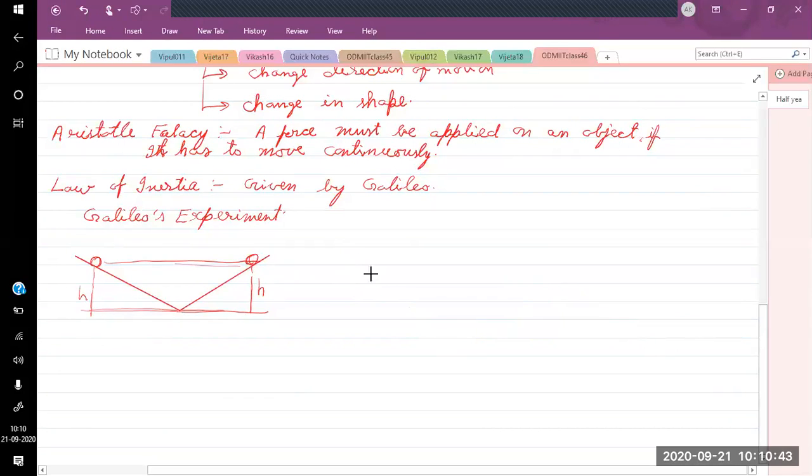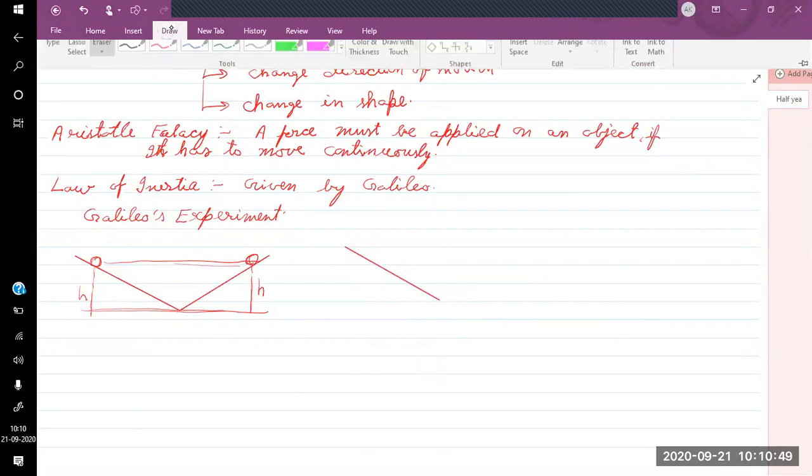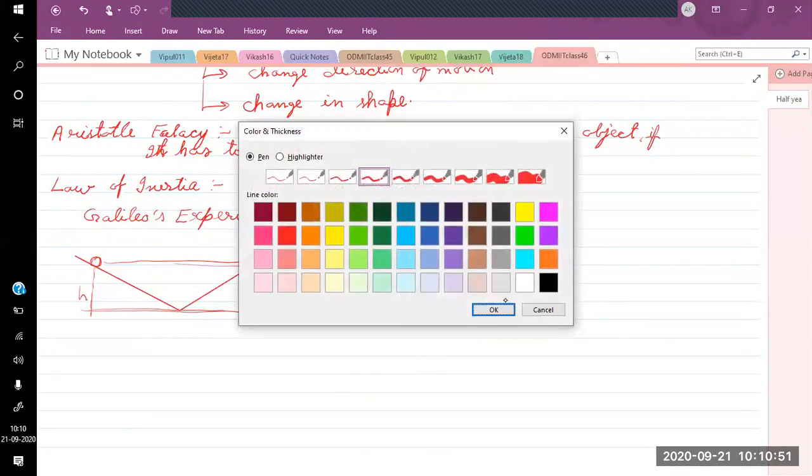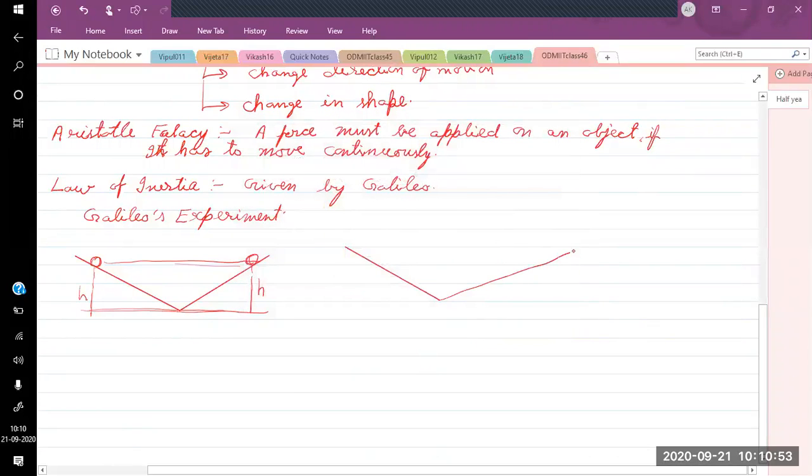The left side is kept the same, but the right side is made with a smaller incline than the previous one. If the ball is released from height h, it goes to a larger distance, but it covers the same height h.